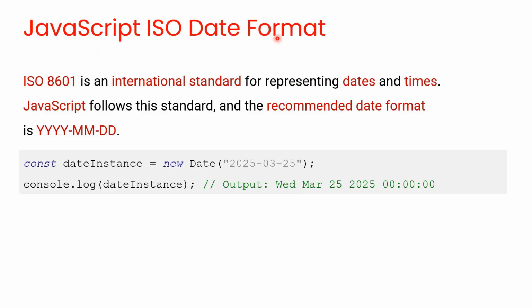JavaScript ISO date format. ISO 8601 is an international standard for representing dates and times. JavaScript follows this standard, and the recommended date format is this. For example, here we are passing this date in this format. JavaScript reads this as a UTC date and sets the time to midnight, as you can see here.